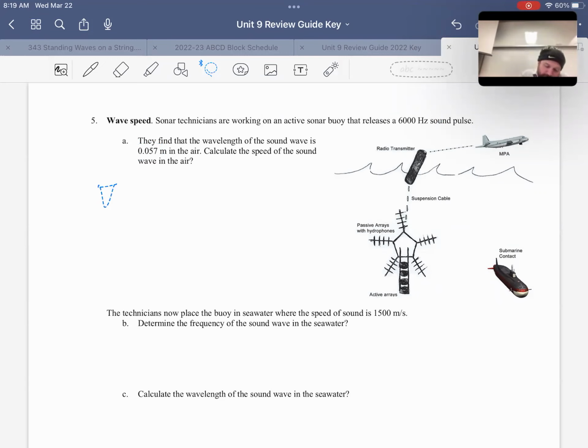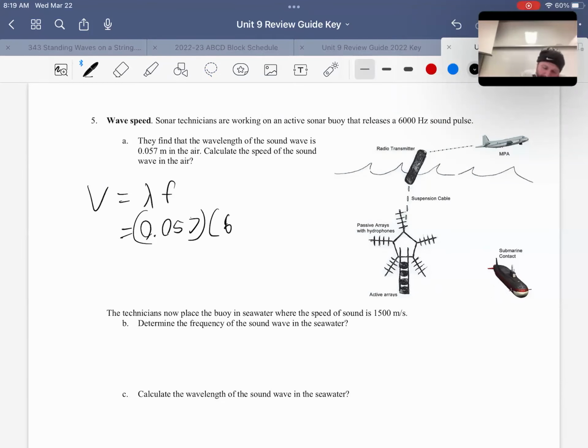Well, this is the fundamental wave equation. Velocity is wavelength times frequency. And so the velocity is going to be 0.057 times the frequency of 6,000 hertz. And that's going to be a velocity of about 342 meters per second in the air up here. So we found the speed in the air. I'm not sure where it says that, but there it is, in the air, right there.